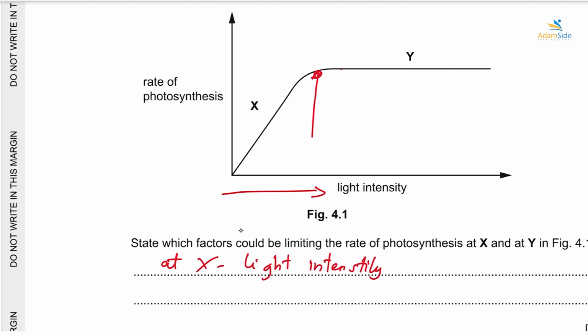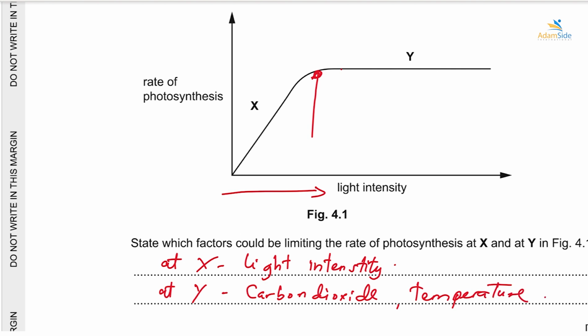But when it came to point Y, it means light is not affecting rate of photosynthesis anymore, so it is something else. So at Y, we can speak of carbon dioxide. Concentration of carbon dioxide could be a factor that is affecting photosynthesis. We could even speak of temperature also. Yeah, so these are factors that can affect photosynthesis at this point.